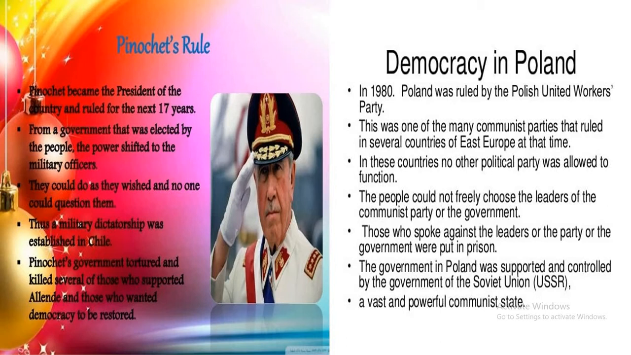And coming to democracy in Poland. In 1980, Poland was ruled by the Polish United Workers Party. This was one of the many communist parties that ruled in several countries of East Europe at that time. In these countries, no other political party was allowed to function, and the people could not freely choose the leaders of the communist party or the government, because they did not allow a democratic government.